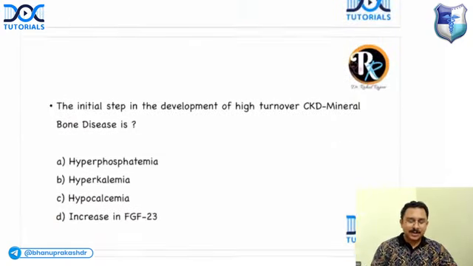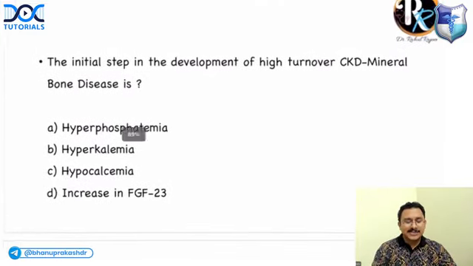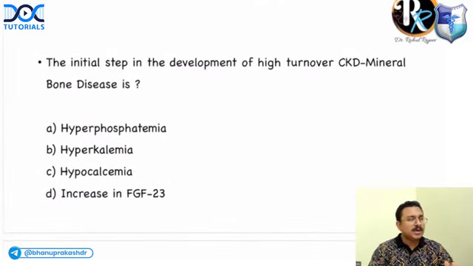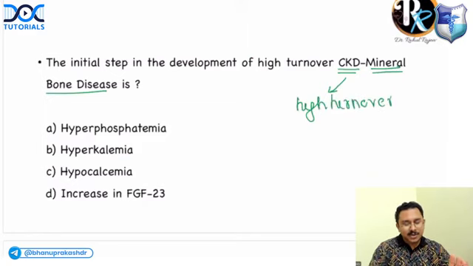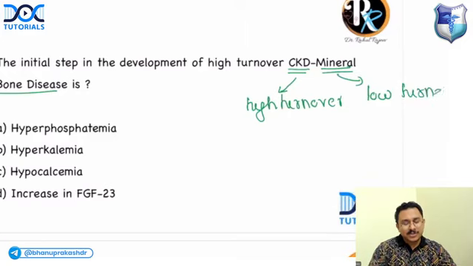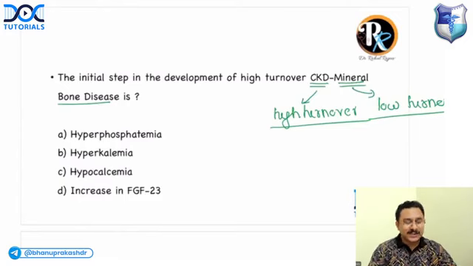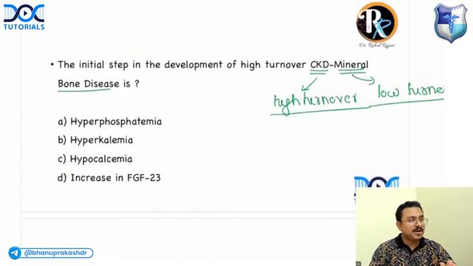Okay, right. Next question, what is the initial step in the development of high turnover CKD mineral bone disease? So when you talk about chronic kidney disease, there are two types of mineral bone disease. That is, mineral bone disease is the skeletal manifestation of CKD. So you have got the high turnover disease in CKD, and you have got the low bone turnover disease, which is your adynamic bone disease. So there are two types, and you tell me what is the first step in the development of CKD.